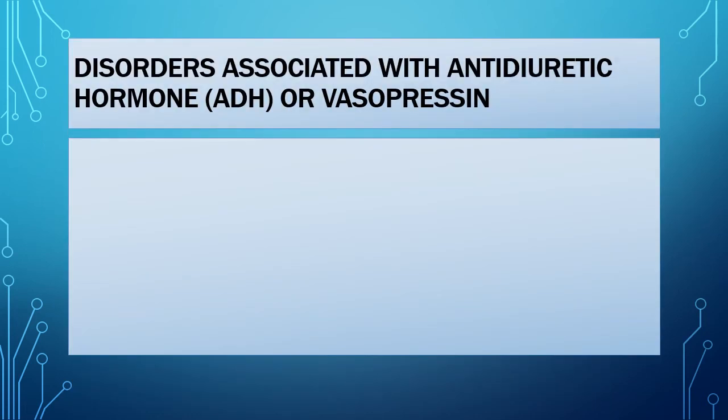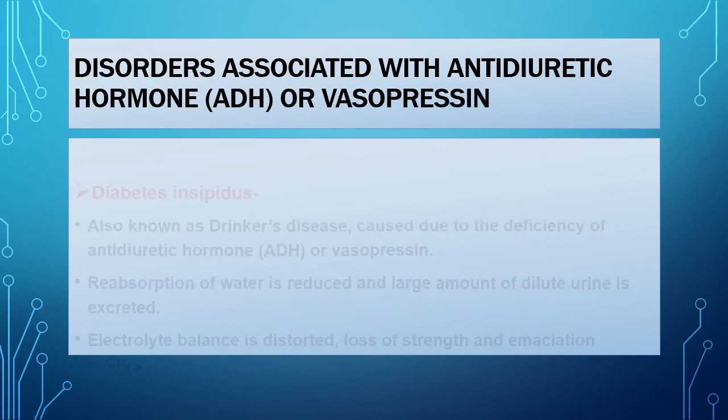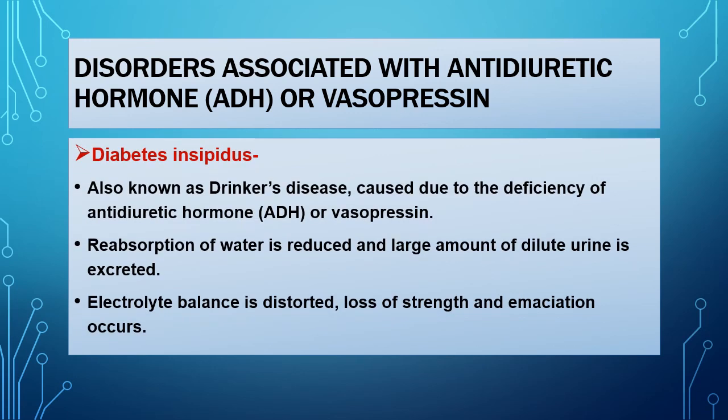Next is the disorder associated with antidiuretic hormone or vasopressin. The disorder is named diabetes insipidus. This is also known as drinker's disease, caused due to the deficiency of antidiuretic hormone or vasopressin.